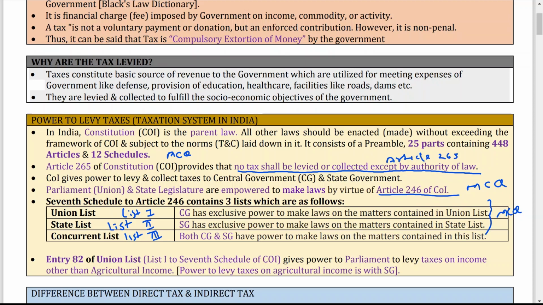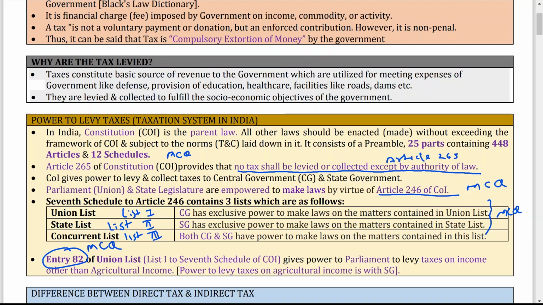Now, entry number 82 of the union list, that is list 1 of the 7th schedule of the Constitution of India, gives power to the parliament to levy taxes on income other than agricultural income. The power to levy taxes on agricultural income lies with the state government. So this is important. Entry number 82 of the union list, that is list 1. I already told you list 1 is the union list, list 2 is the state list, and list 3 is the concurrent list.